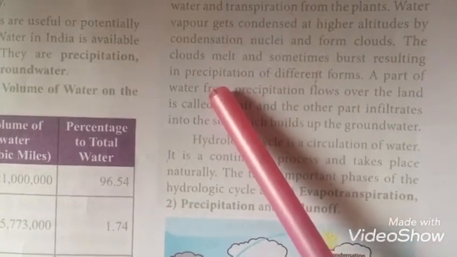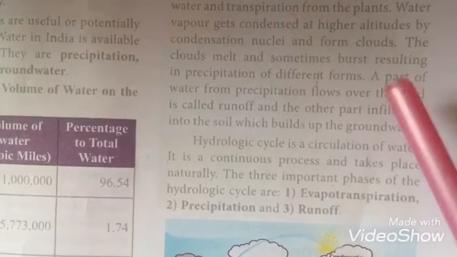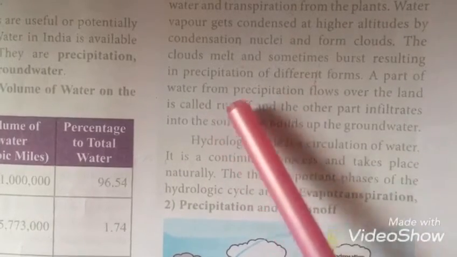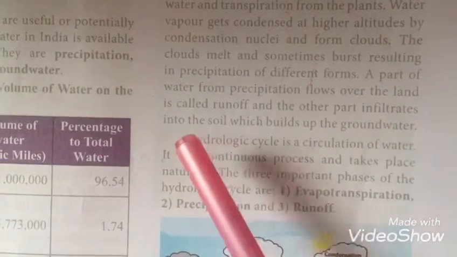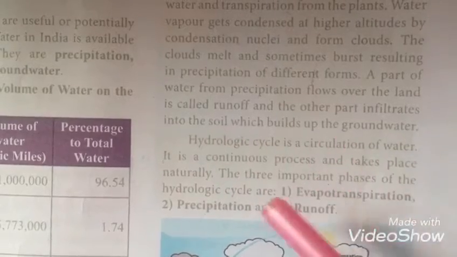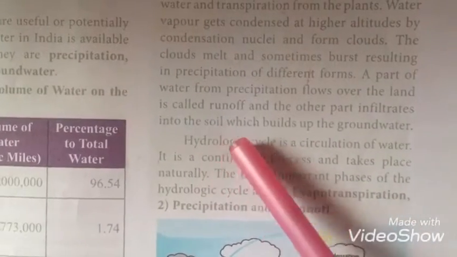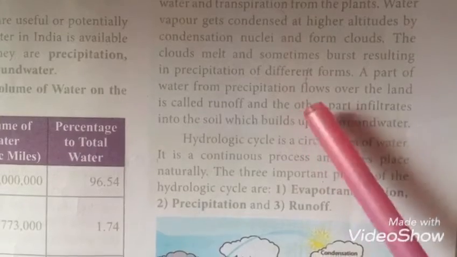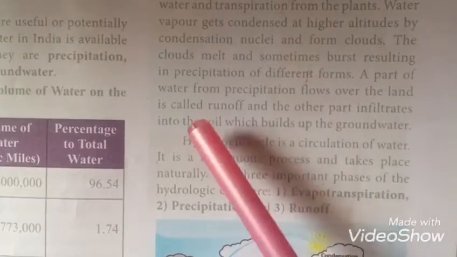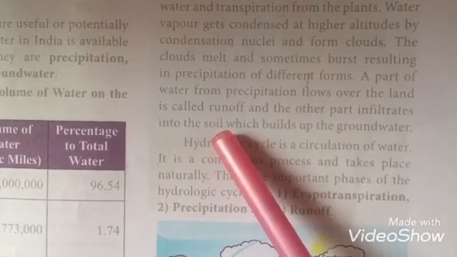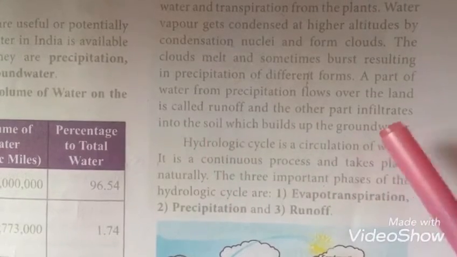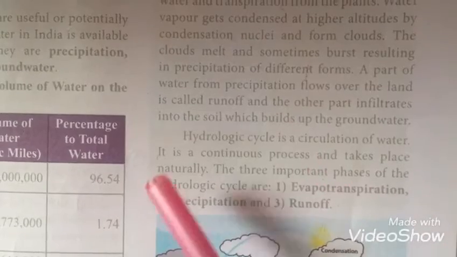So the rainwater that flows over the land is called runoff. And the other part of this rainwater infiltrates into the soil, that is, it penetrates into the soil, which builds up the groundwater. So a part of rainwater flows over the land and is called runoff, and the other part penetrates into the soil. So the level of groundwater is increased.